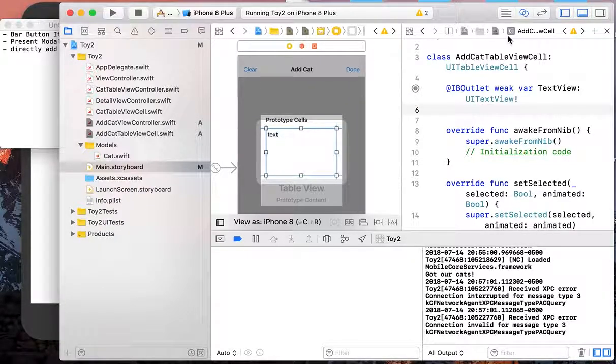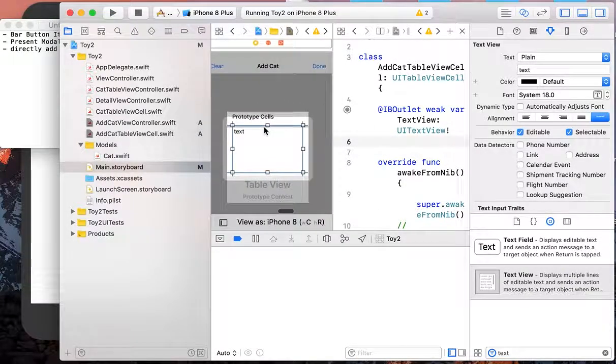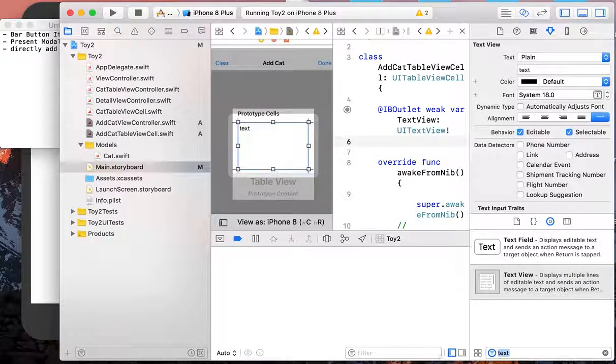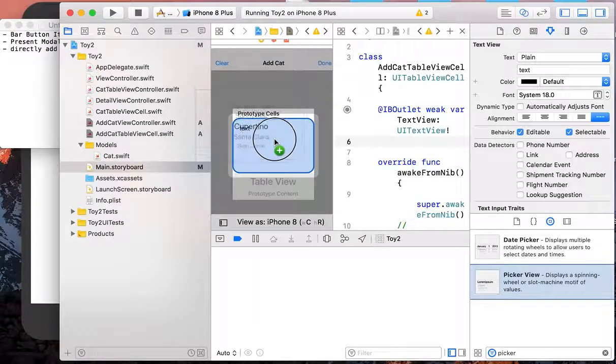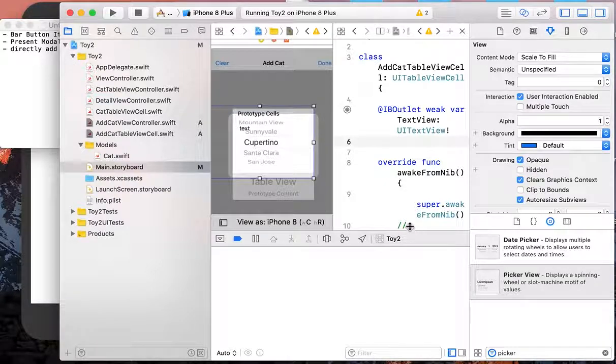Okay. Well, and actually, in addition to this text view here, I also want to add a picker view so that the user can select the age of our cat.